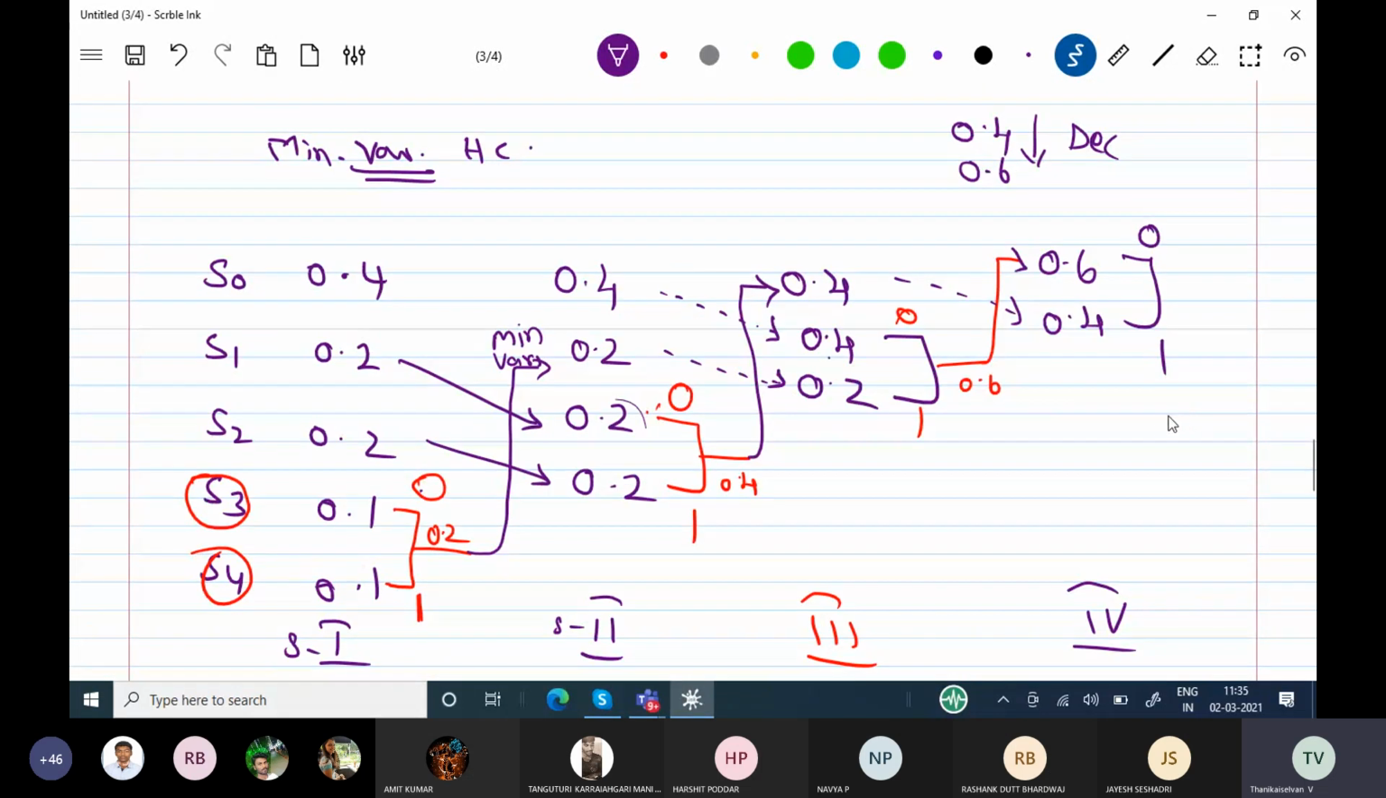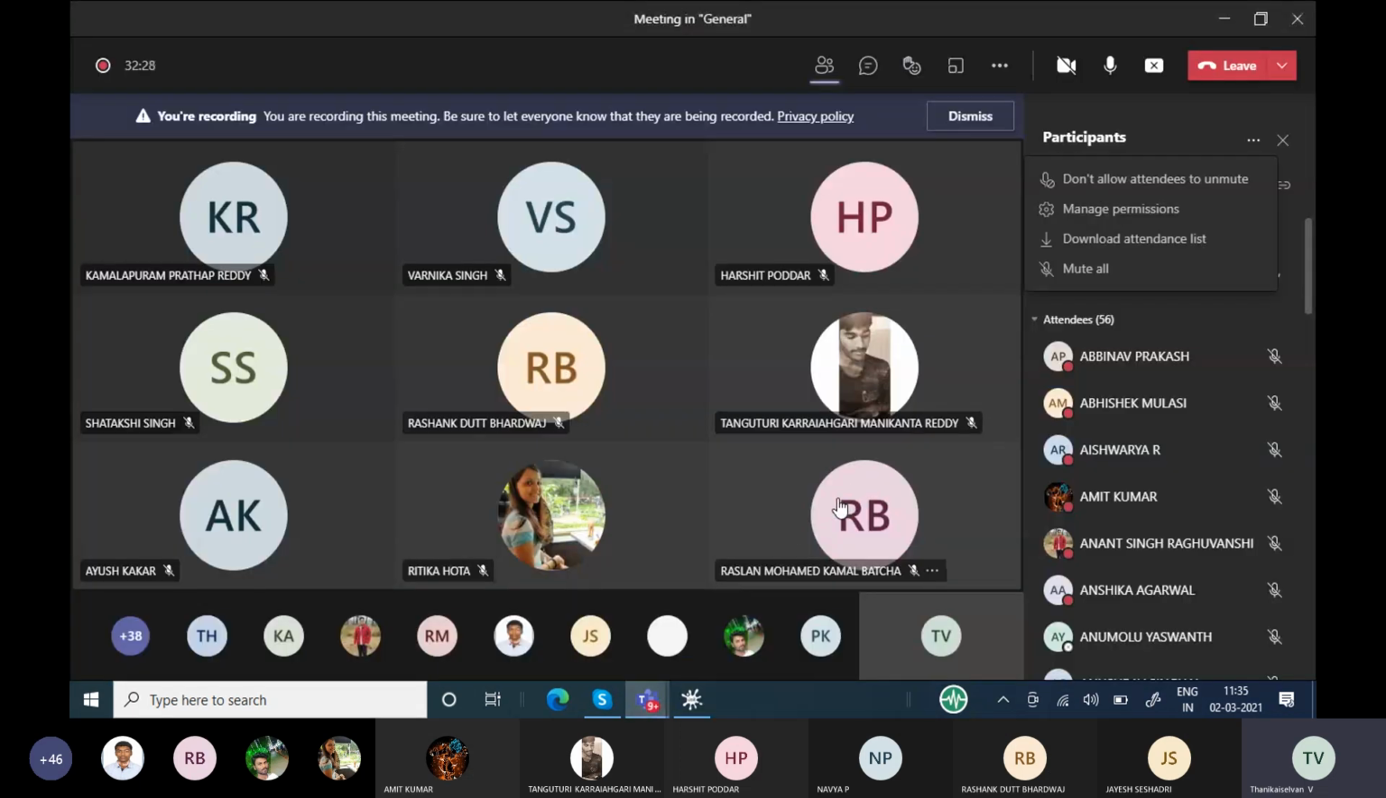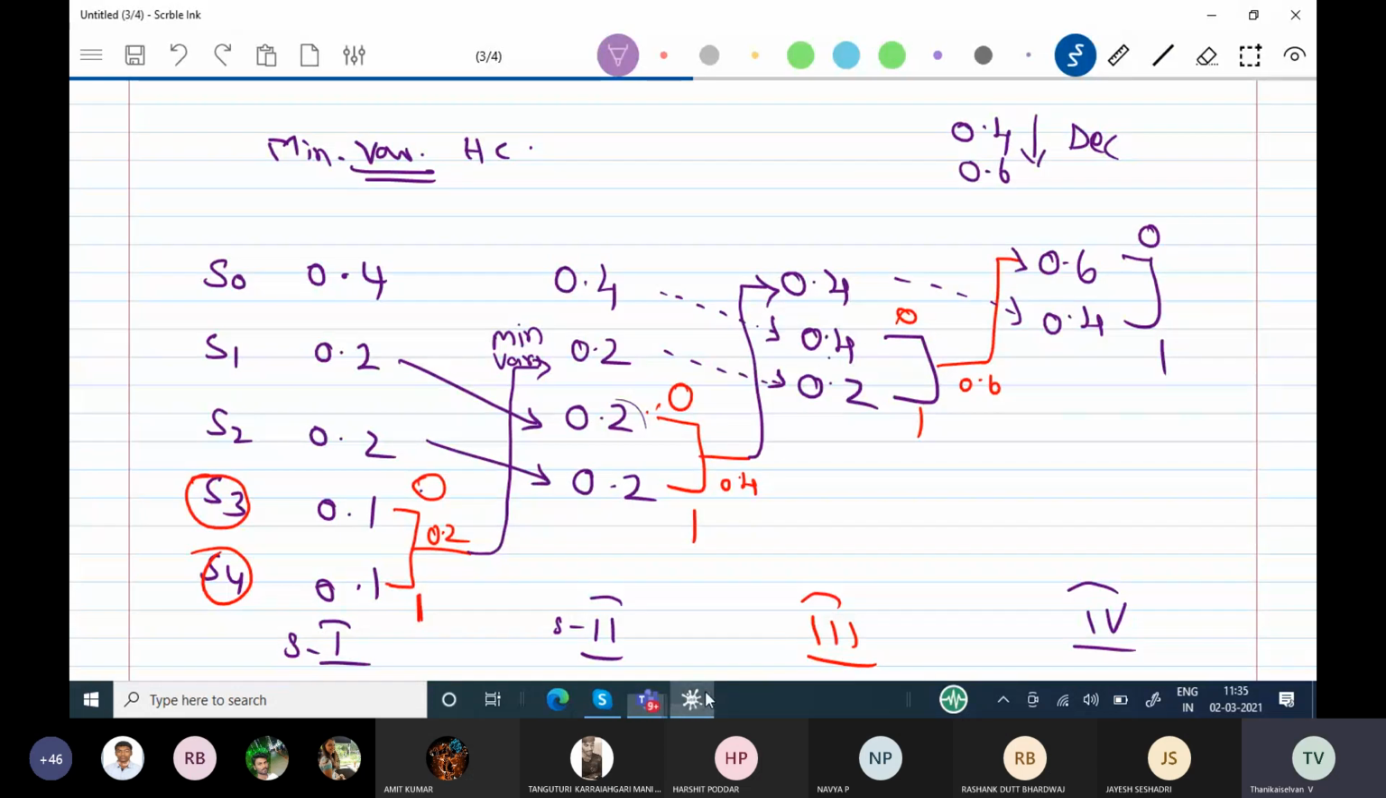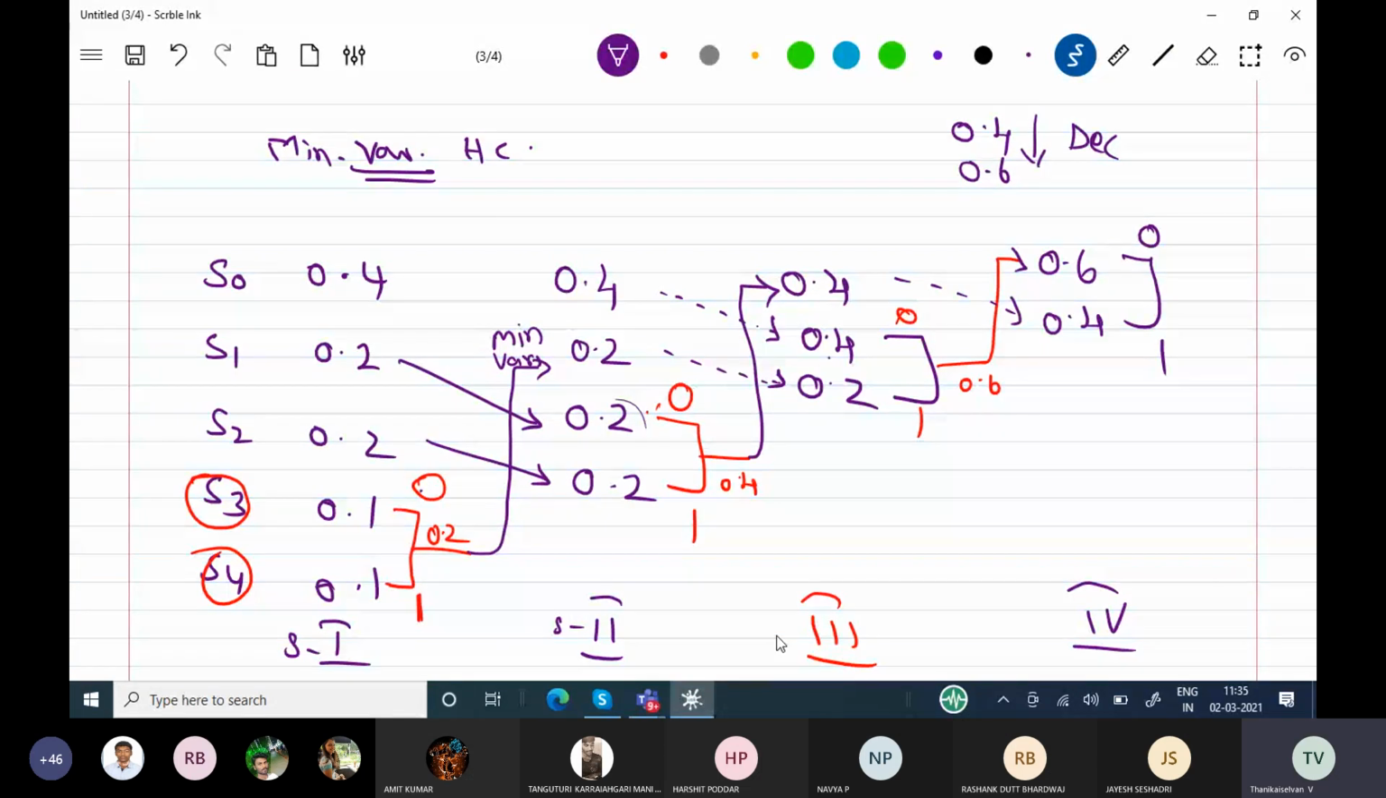Now we are going to consolidate the codes. We are going to find out the code word for each and every symbol. Did all of you understand what I am trying to say? Yes, sir. Can I proceed? Students, it is very important. Two times I have explained this. Any doubt on this? No doubt, sir.